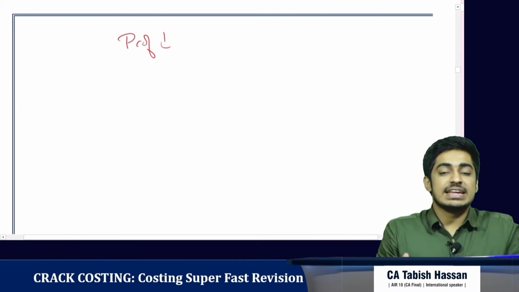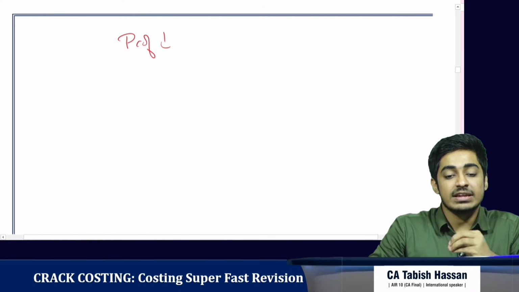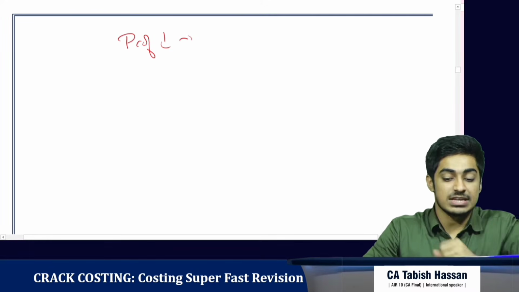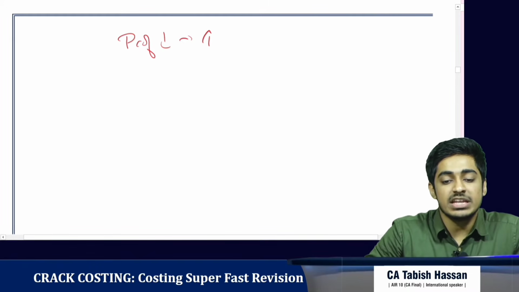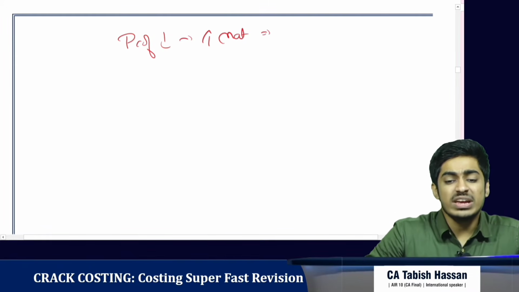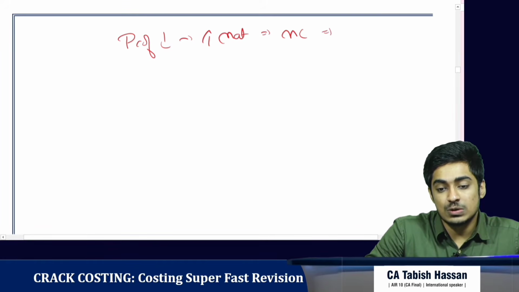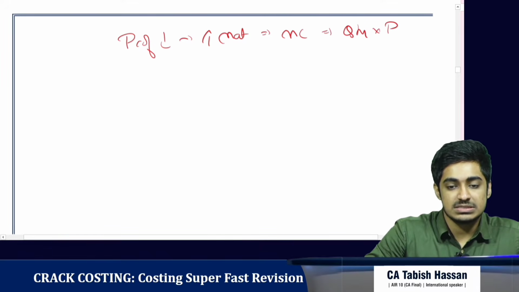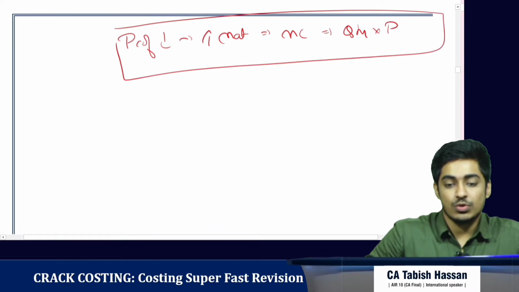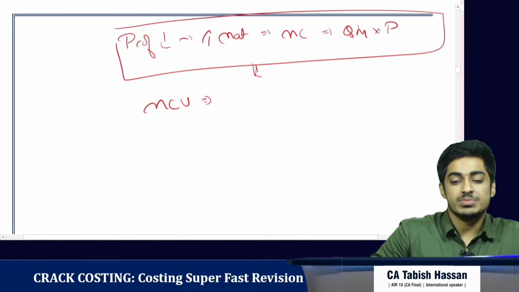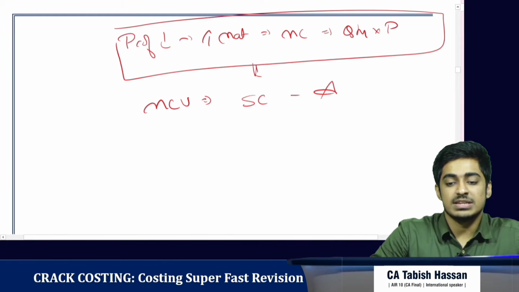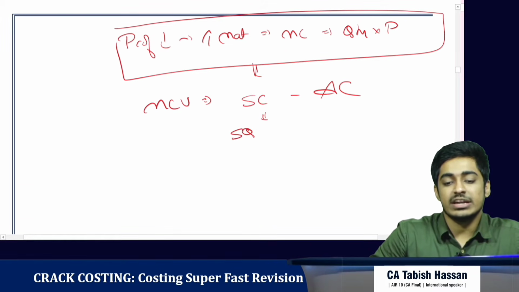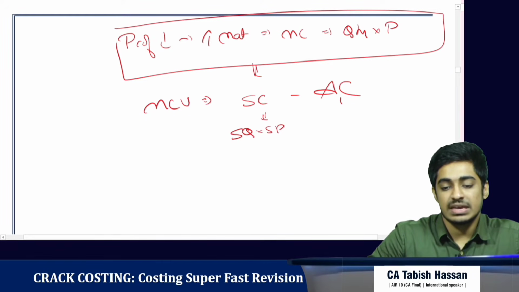Okay, once again let's discuss. Our profit has reduced and we are analyzing the reasons why our profit has reduced. So we got to know that one of the reasons is because our material price has increased. So how do we get the material cost? Material cost is equal to quantity into price. Clear with this? So we got the material cost variance. What is the material cost variance? Standard cost minus actual cost. What is standard cost? Standard quantity into standard price, minus actual quantity into actual price.